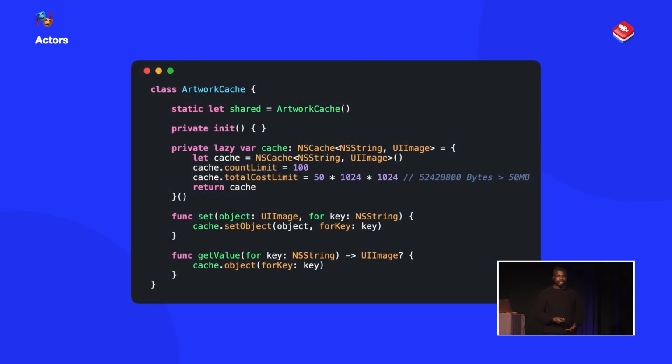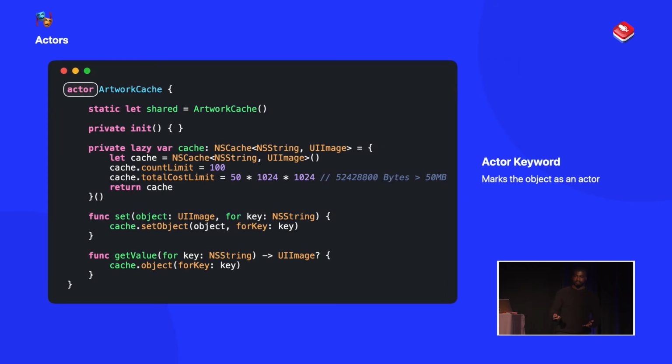Now, you might be wondering, so what has Apple done to make this a lot easier for us to use? Well, all we need to do is just change the keyword class to actor, and that's it. So now, by making that small, simple change, we have a thread-safe way to write to this image cache.